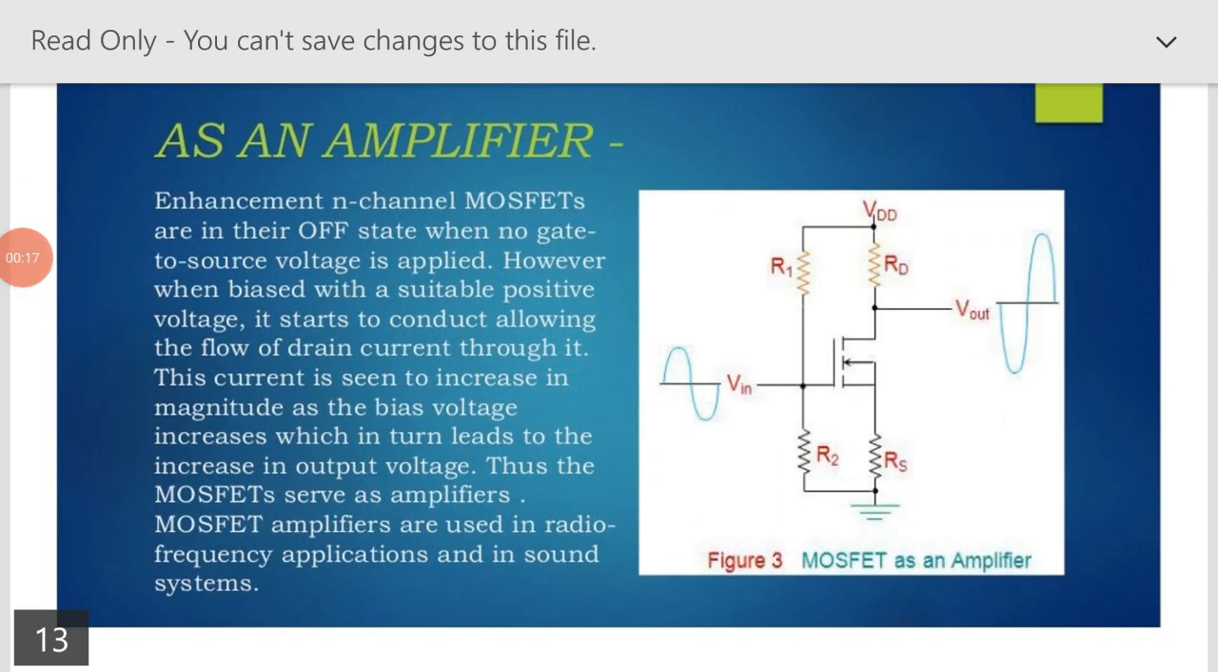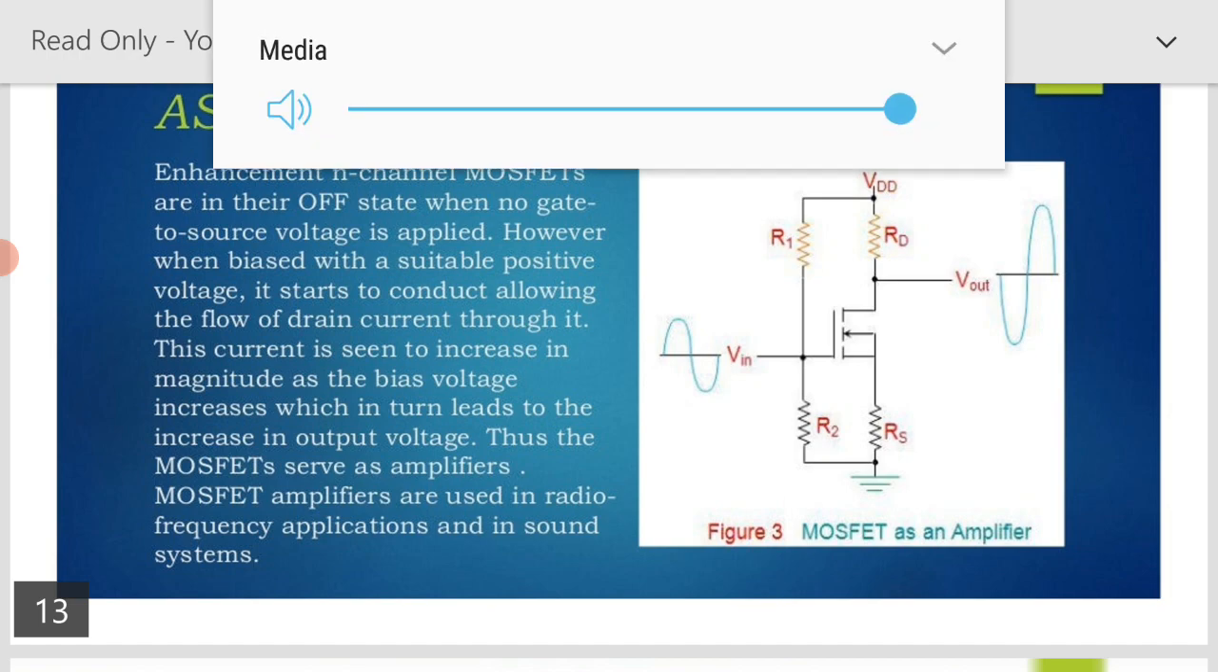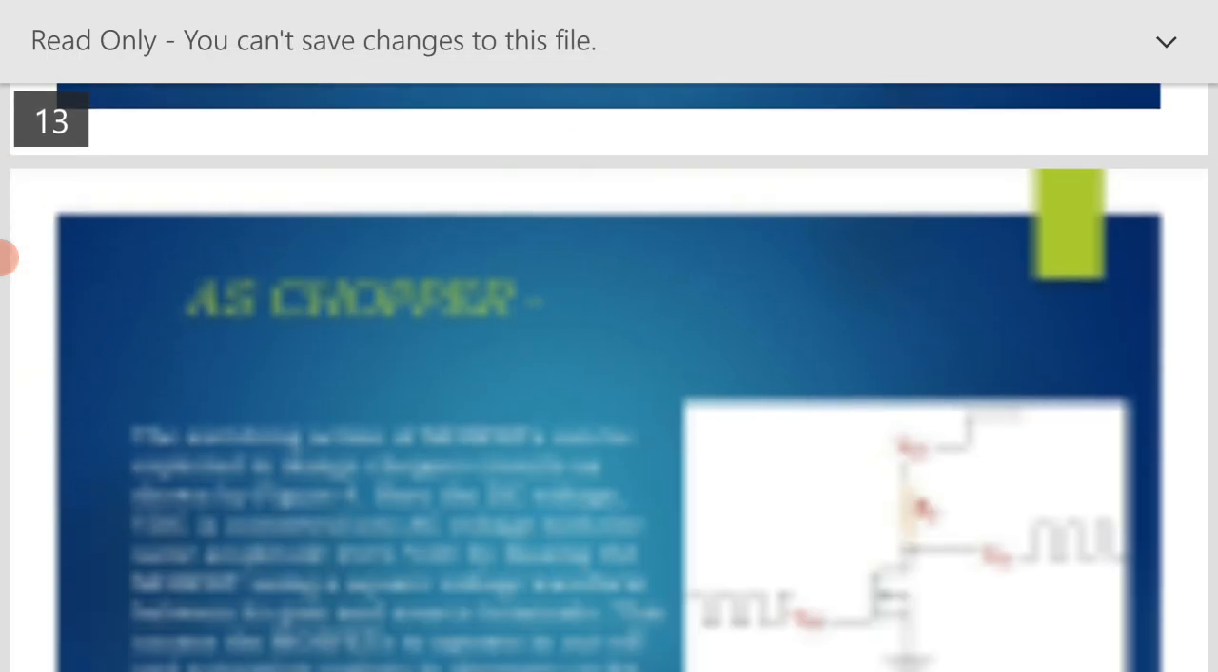MOSFET as an amplifier. The enhancement N channel MOSFETs are in their off state when no gate to source voltage is applied. However, when biased with a suitable positive voltage, it starts to conduct, allowing the flow of drain current through it. This current increases in magnitude as the bias voltage increases, which in turn leads to an increase in output voltage. Thus, the MOSFET serves as an amplifier. MOSFET amplifiers are used in radio frequency applications and in sound systems.